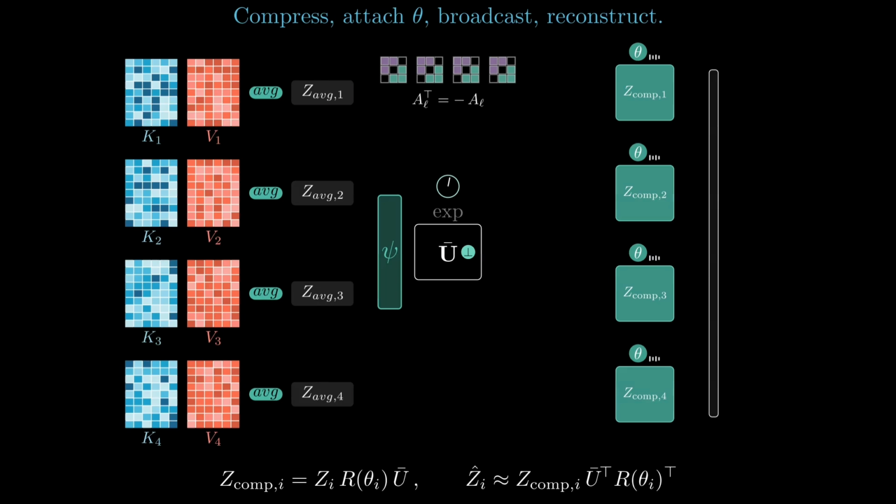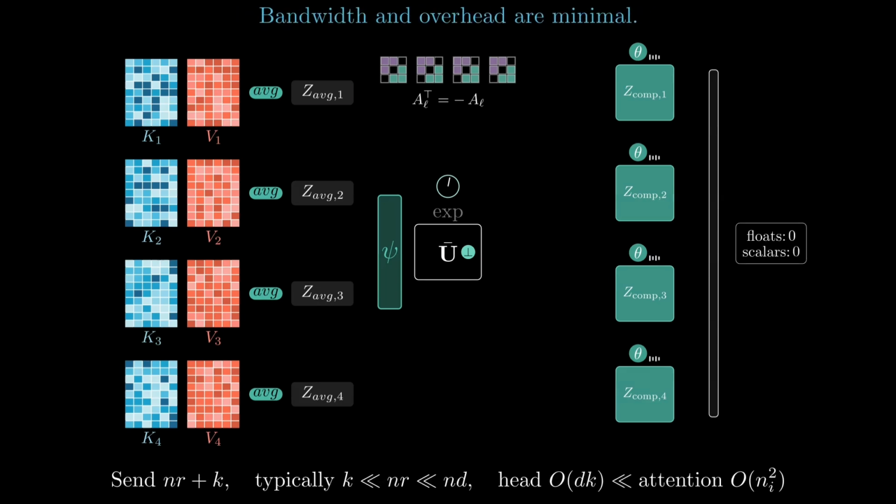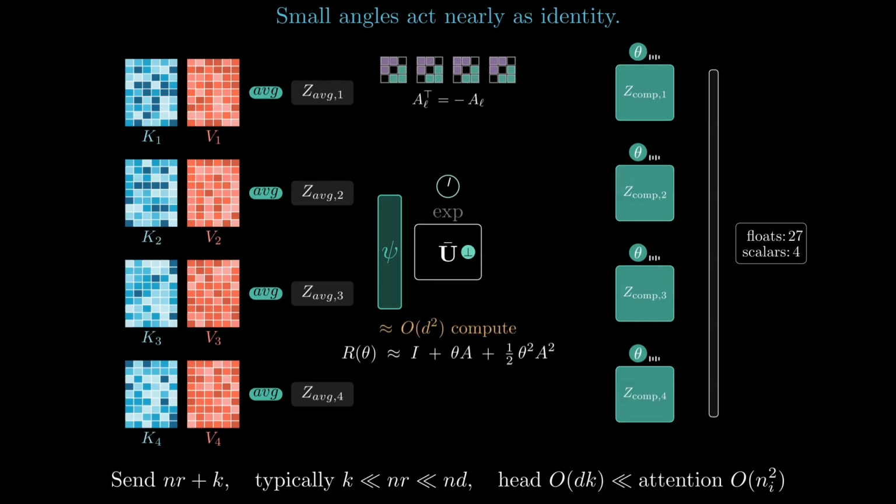It scales with the feature dimension times K and is dominated by the usual attention compute, which grows quadratically with tokens. For small angles, the rotation is close to identity, as can be seen through a second-order Taylor approximation, creating a benign near-identity bias that keeps subspaces close to the warm-up phase fixed U-bar and further reduces compute.